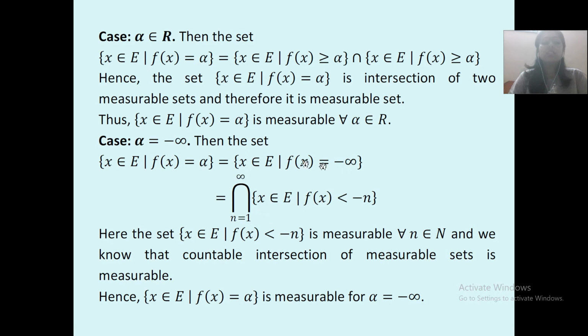It means when you intersect, you will get minus infinity. Intersection if you take, its answer will be minus infinity. Hence, we can say that alpha is equal to minus infinity. Now, here the set x belongs to E such that f of x is less than minus n is measurable for every n belongs to N, and we know that countable intersection of measurable sets is measurable. Hence, x belongs to E such that f of x is equal to alpha is measurable for alpha equal to minus infinity.